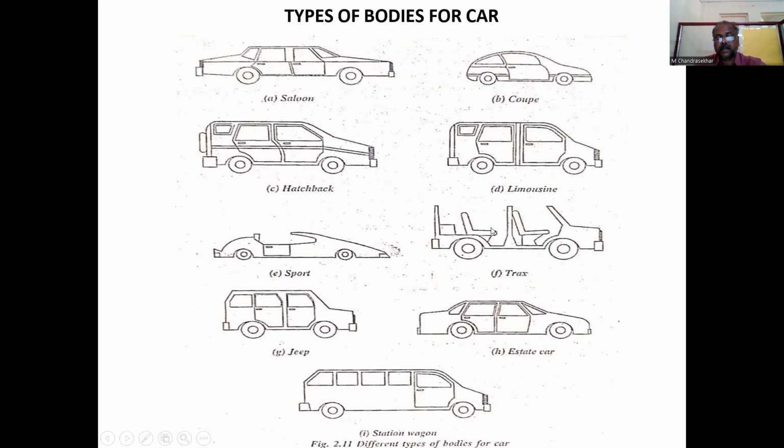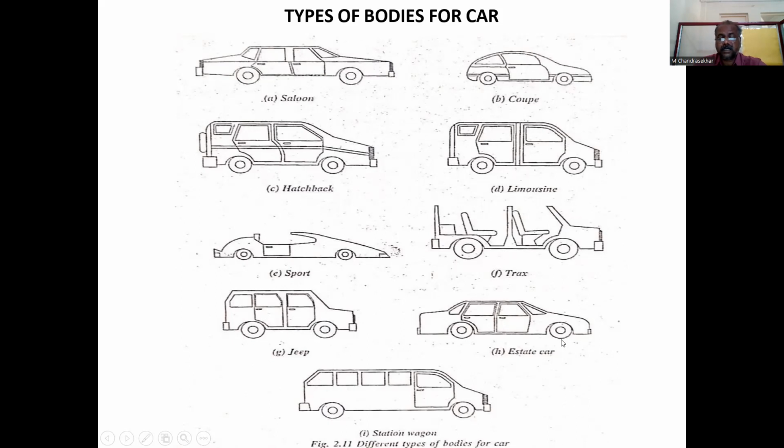Tracks is one which will have four seats and will be used as a multi-purpose vehicle also. Coming to Jeep, we will also have four doors and four or five seating capacity, acting like a sports utility vehicle, which can go on terrains and can be used for mountaineering and everything.